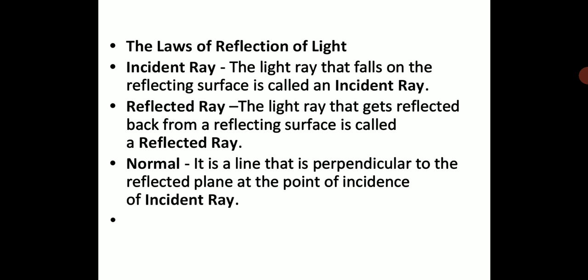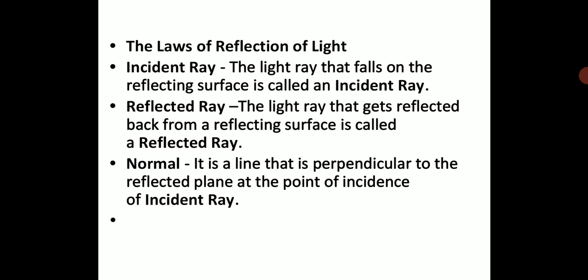First of all, incident ray. We all know the light consists of light rays. So you need to understand the concept of incident ray. When I'm talking about ray, that means the light ray. So incident ray: the light ray that falls on the reflecting surface is called an incident ray. So what is an incident ray? Those light rays which are falling on an object, it is an incident ray. Very simple. Then what is a reflected ray?